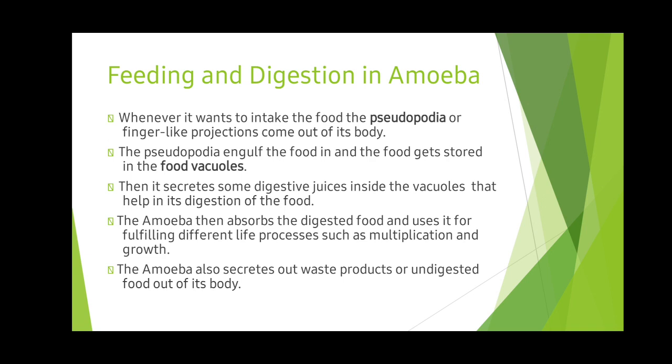Then it secretes some digestive juices inside the vacuole that help in the digestion of the food. The amoeba then absorbs the digested food and uses it for different life processes such as multiplication and growth. The amoeba also secretes out waste products or undigested food out of its body.